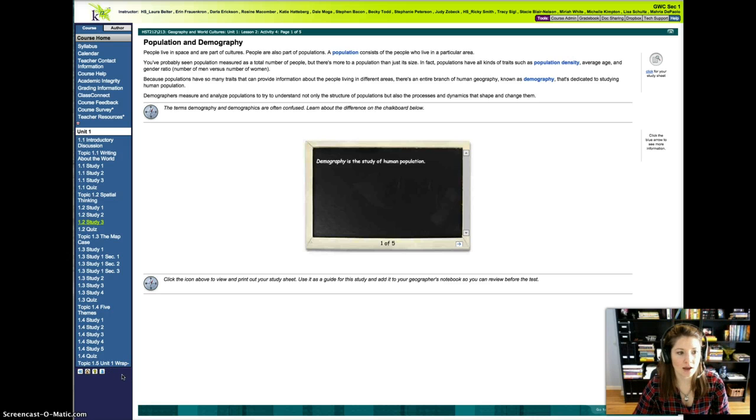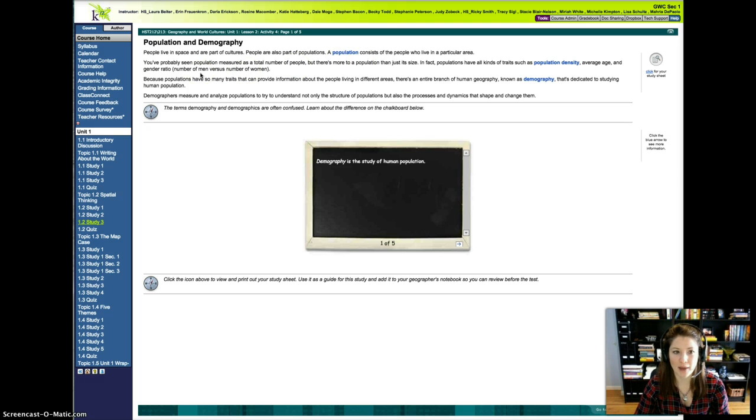We're continuing on our 1.2 study, Study 3, Population and Demography. People live in space and are part of cultures. People are also part of populations. A population consists of the people who live in a particular area. Are you getting all these vocabulary words down? You probably want to make note of them now.